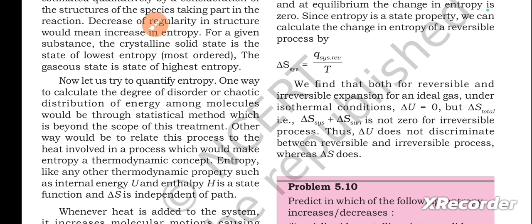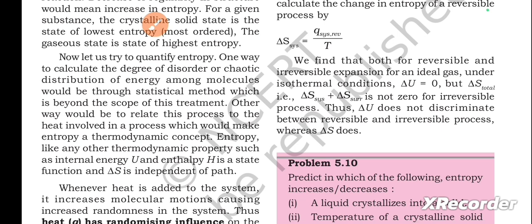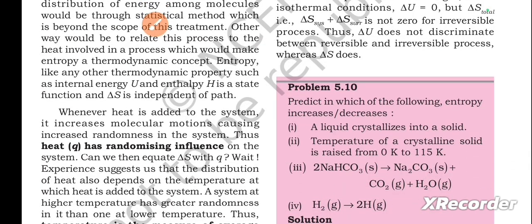One way to calculate the degree of disorder or chaotic distribution of energy among molecules would be through a statistical method, which is beyond the scope of this treatment. Another way would be to relate this process to the heat involved in a process, which would make entropy a thermodynamic concept. Entropy, like any other thermodynamic property such as internal energy U and enthalpy H, is a state function, and delta S is independent of path.